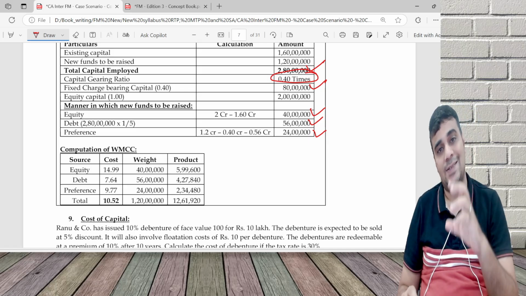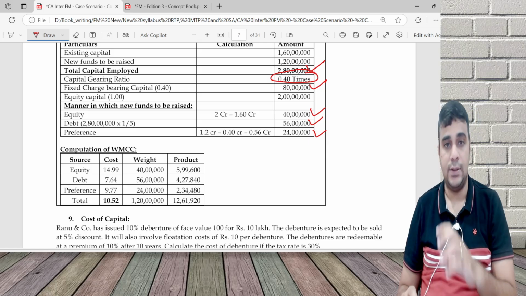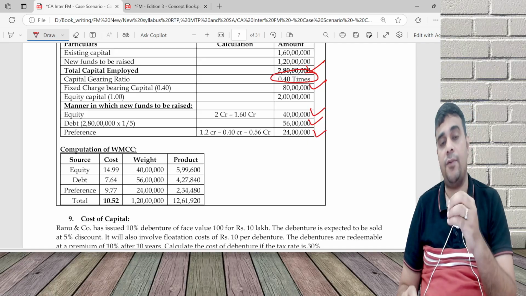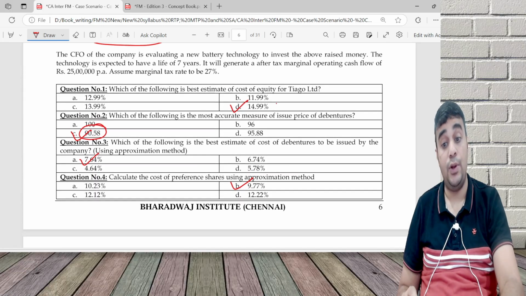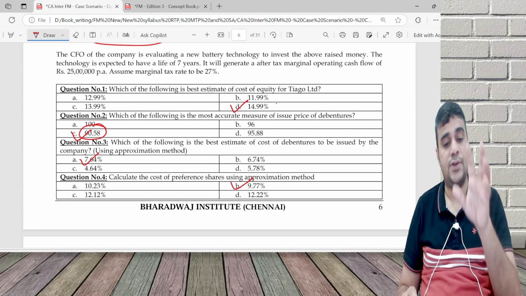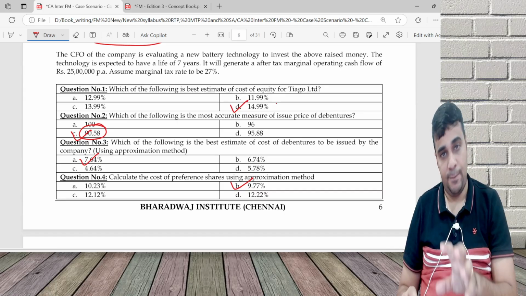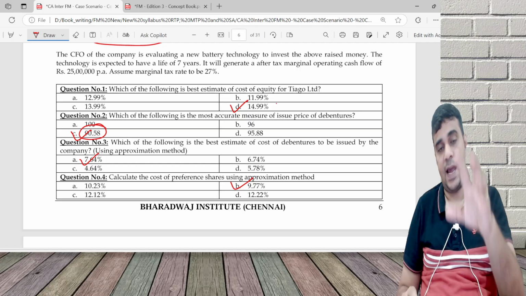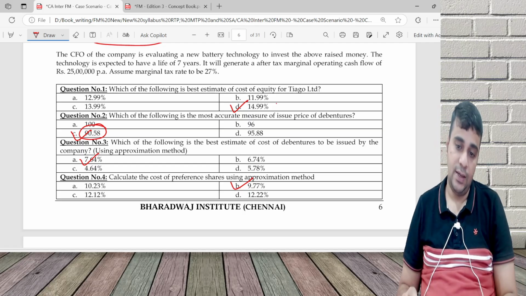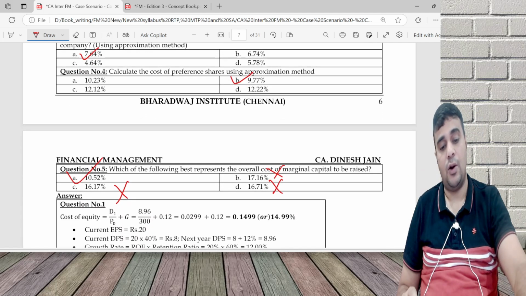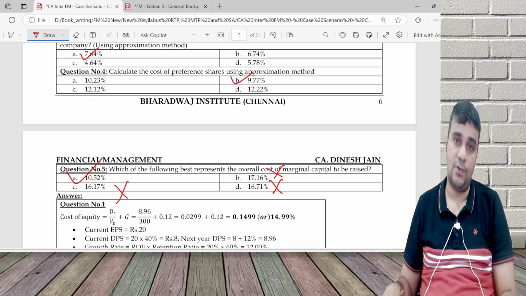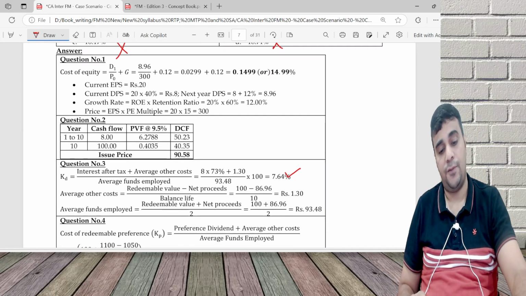Hope you're able to understand the smarter ways of doing the question. Here also, I could have directly answered it without doing such a detailed calculation, because WMCC is a weighted average of 14.99, 7.64 and 9.77, so it has to be in between the three, which in this case will work out to be 10.52.